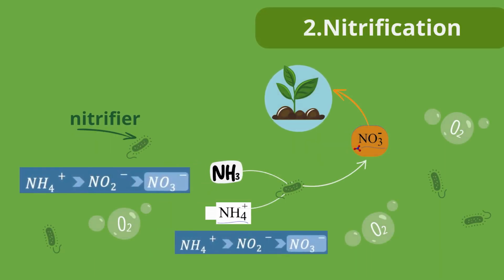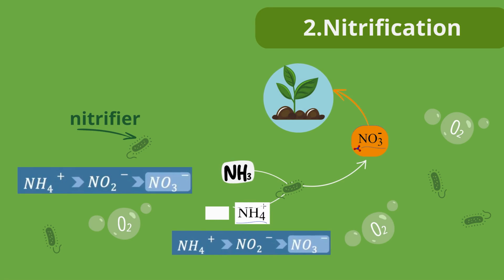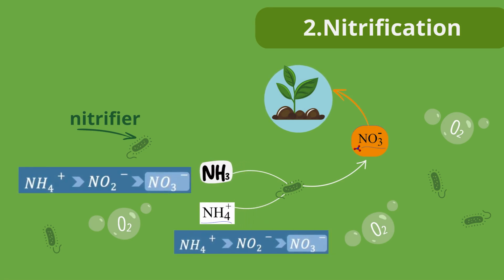This is done by certain bacteria, the nitrifiers. They are mainly found in waters and soils with plenty of oxygen. You are also talking about aerobic conditions here. The nitrifiers now convert the ammonium ions into nitrate via nitrite. Ammonia can also be converted into nitrate with the help of oxygen. The plants can now easily absorb the nitrate and use it to produce proteins or other compounds.